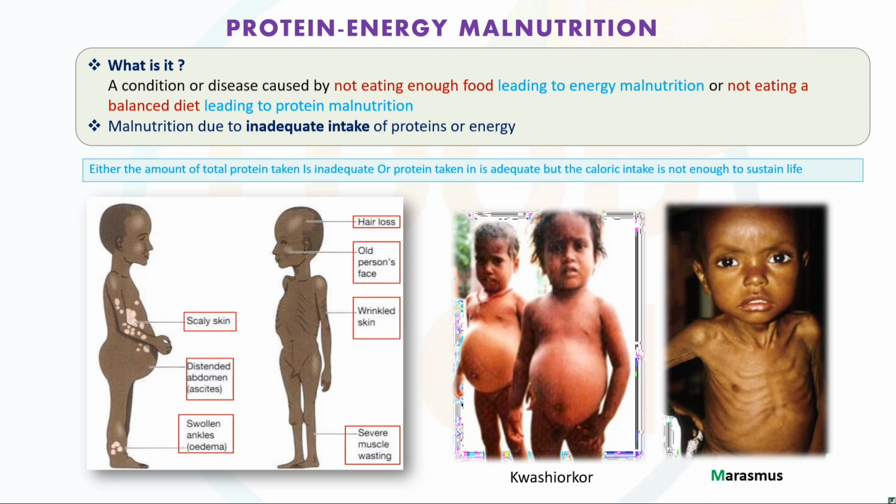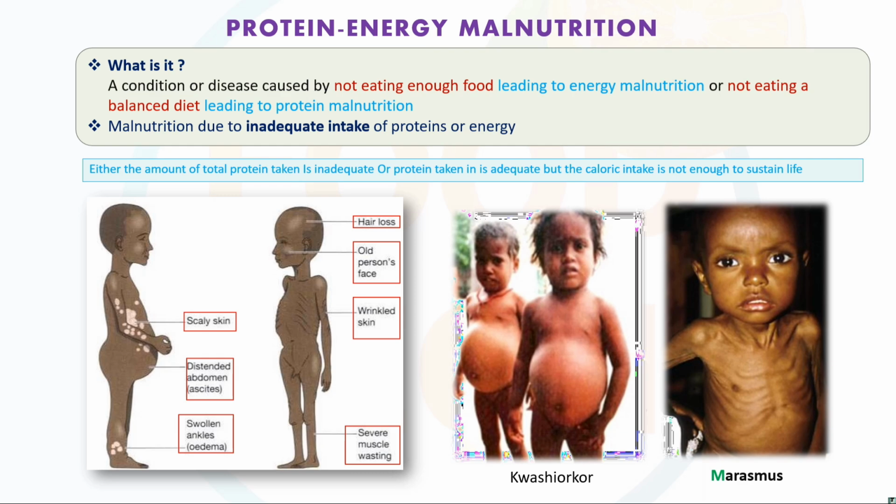Then we'll see protein energy malnutrition. Here two concepts are there: protein and energy. Energy we get from carbohydrate as the primary source, and protein is the building block of our body. So the malnutrition caused by the ratio of these two protein and energy will be explained.